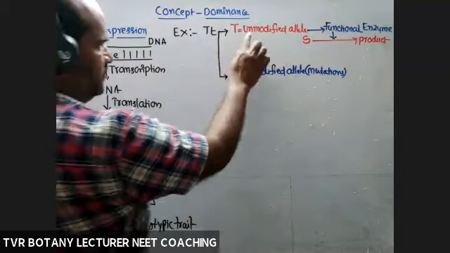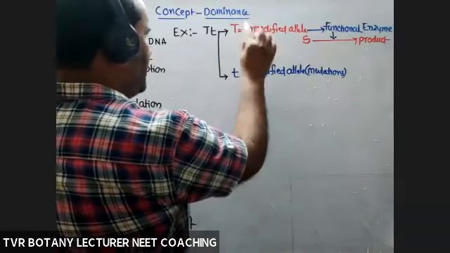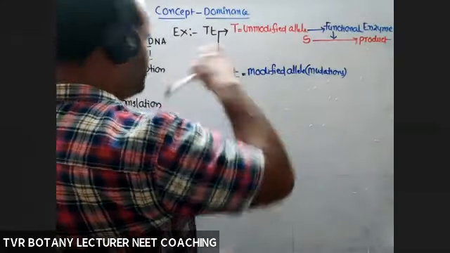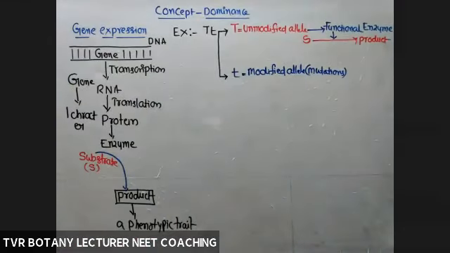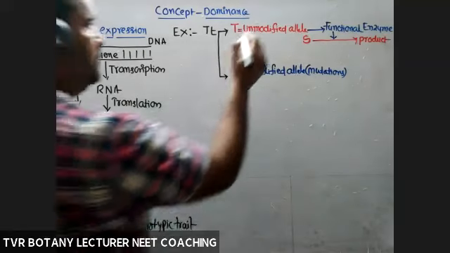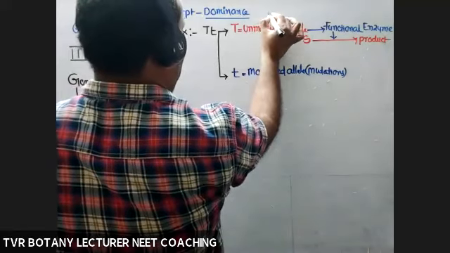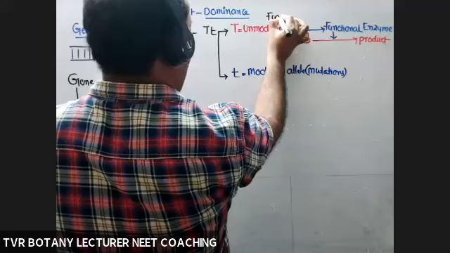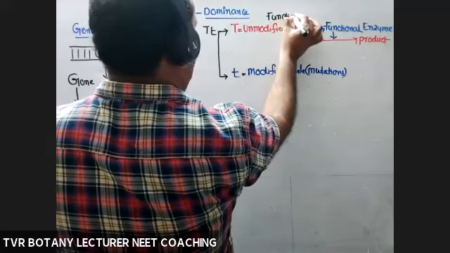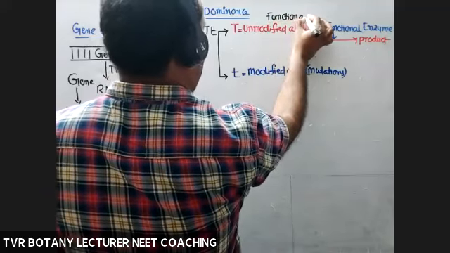So according to that, this allele is a functional allele, a working allele.